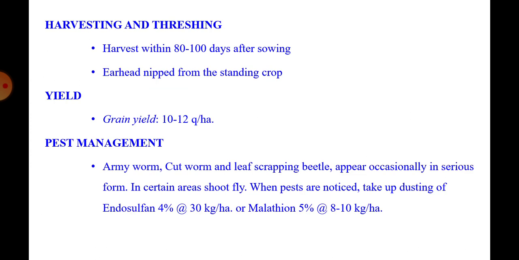Harvesting and threshing. Earhead harvesting: after 80 to 100 days of sowing, the crop should be ready for harvesting. Then mature earheads should be nipped from the standing crop.